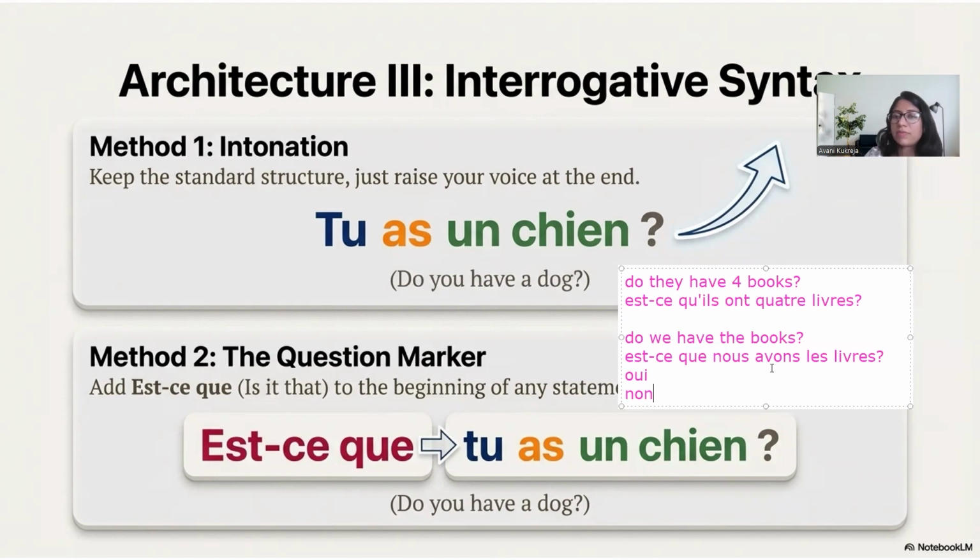So the answer will be, somebody try. Est-ce que nous avons les livres? Oui. What will be the answer? Oui. How will we respond? Somebody try. Oui. Yeah, nous avons les livres.